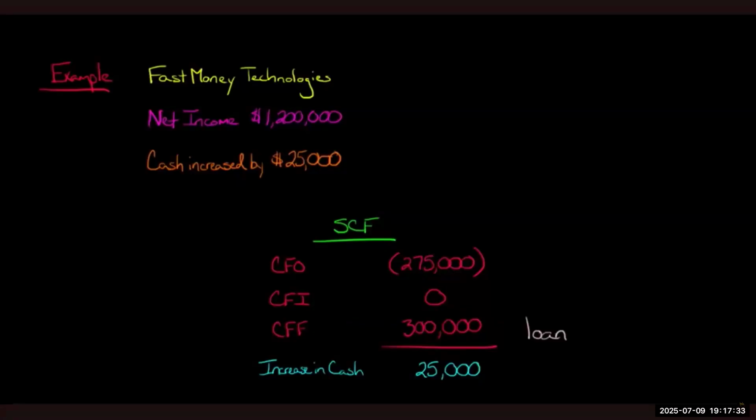They borrowed $300,000 from a bank or some other creditor, and that's what accounts for this increase in cash. If we just looked at comparative balance sheets, we'd see that from last year to this year we went up $25,000, and everything might seem wonderful. We do have cash, everything's fine, right? But we got $300,000 of it from the bank. The bank gave us that money; we're not generating it from our operations.